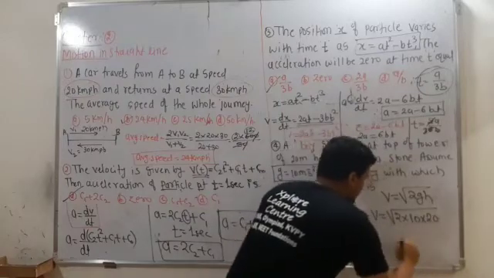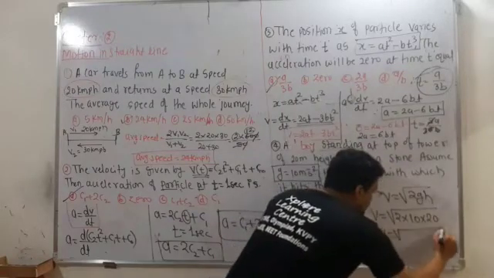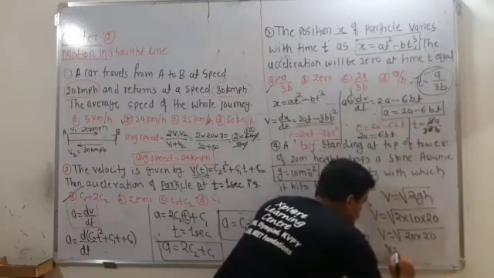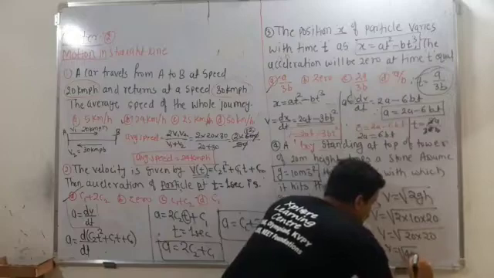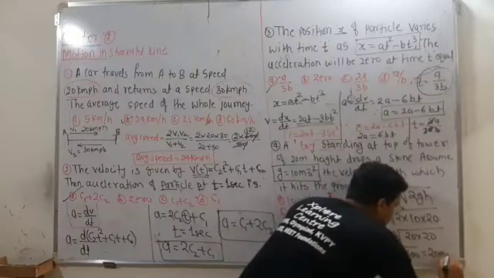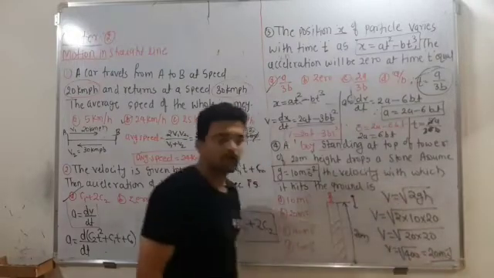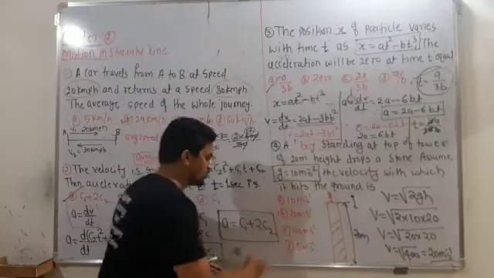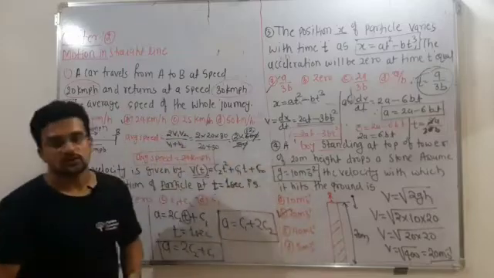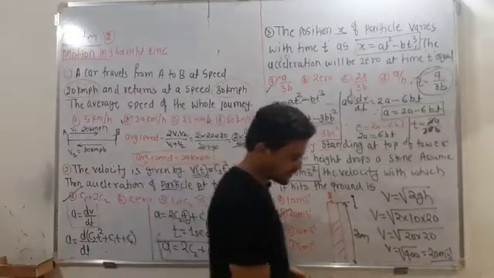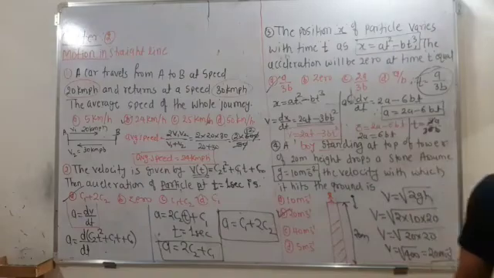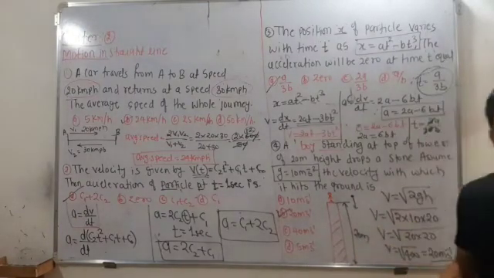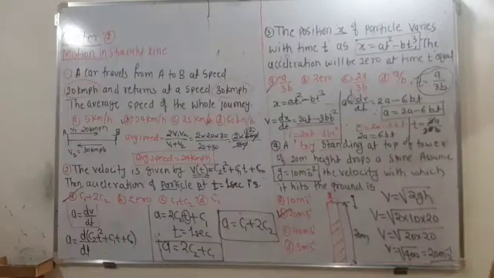So 2 into 10 becomes 20, into 20. So V is equal to under root of 400. So it becomes 20 meter per second. Root of 400 becomes 20. So the option is B. Okay, so these are some types of questions. Moving towards the next, we will solve a few more questions. Okay, so just note it down.